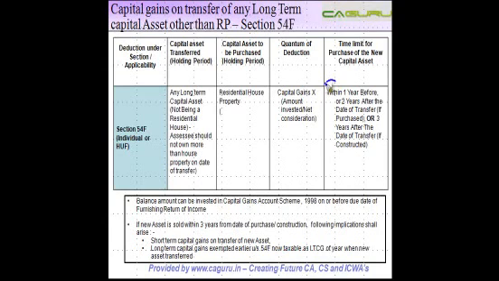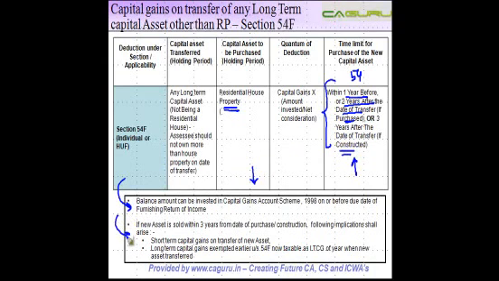The conditions in relation to purchase of residential house property are the same as section 54, which is that if you want to purchase it, it has to be 1 year before or 2 years after the date of transfer, or 3 years after the date of transfer if it is constructed. Similarly, just like section 54 and the other ones that we saw earlier, in case you do not purchase, okay, or if you are constructing, the construction is not completed before the due date of filing of return of income of such year, you can invest the balance amount in the capital gains account scheme, okay.